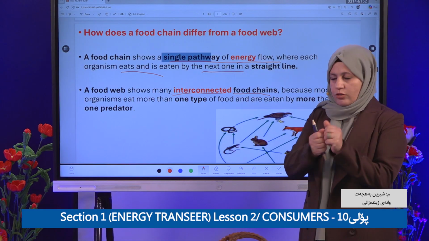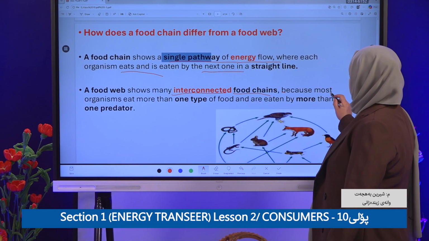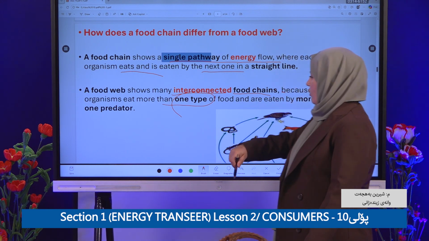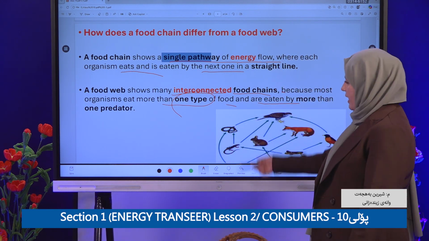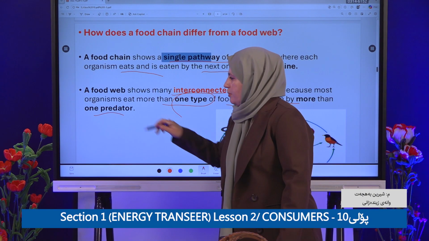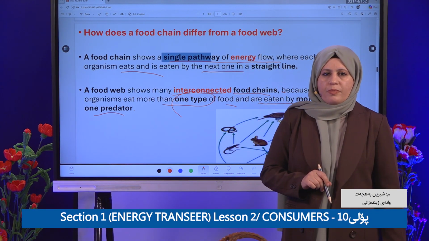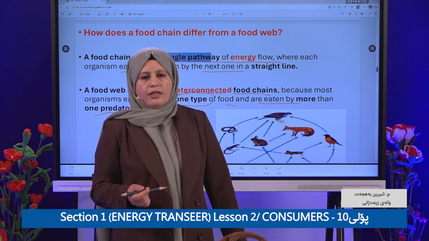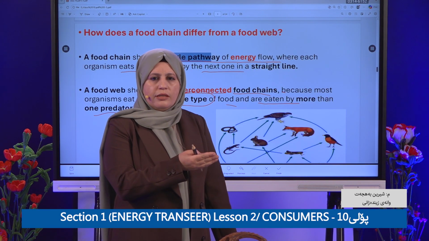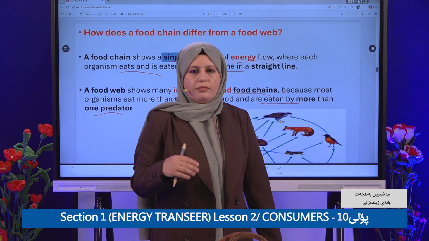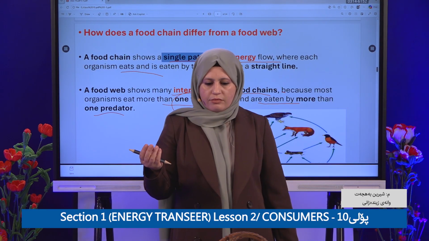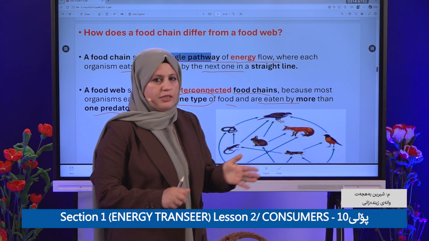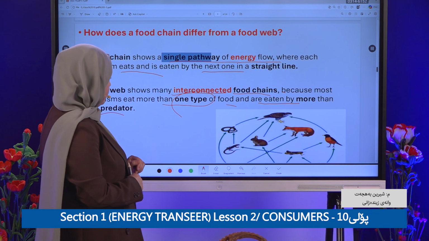Many food chains are interconnected, because most organisms eat more than one type of food and are eaten by more than one predator. Clear? For example, a mouse eats plants, and the mouse may be eaten by a fox, maybe by a cat. So different species will eat the one type.